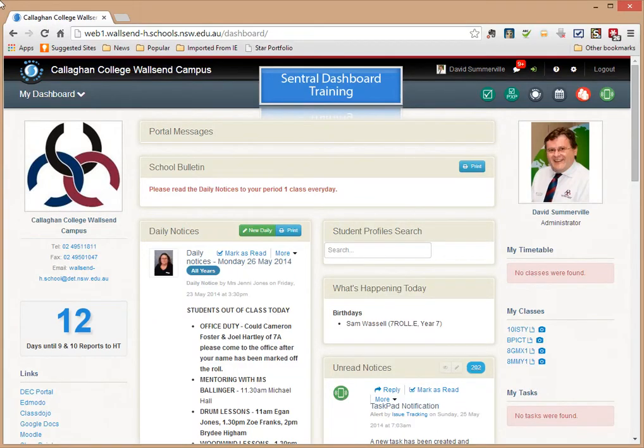Welcome to Sentral. This is the dashboard which first opens when you log on. You'll find it's laid out, and you can lay out things in different ways depending on the needs of your school. But essentially, if you want to go back to the home page or the dashboard, you click on the name of your school, in our case Callahan